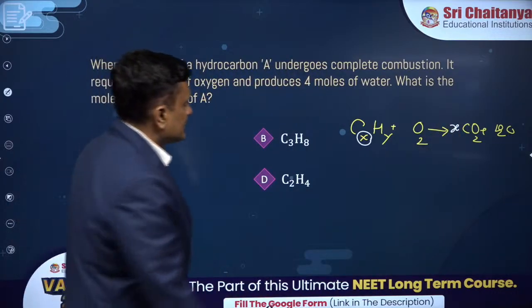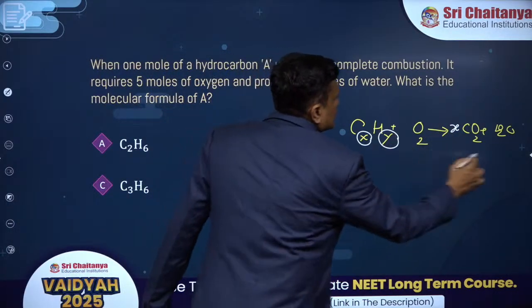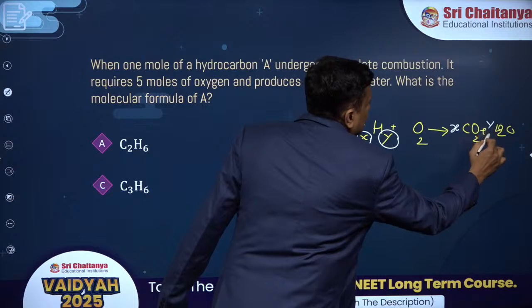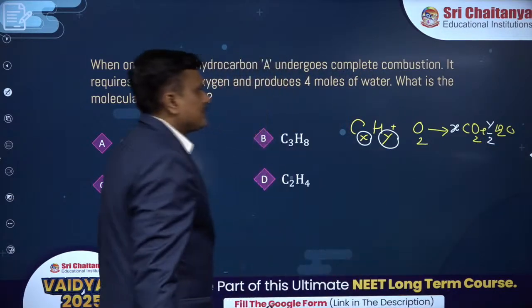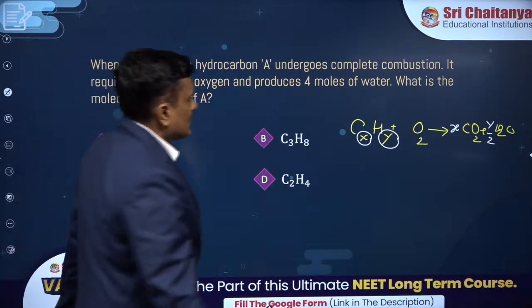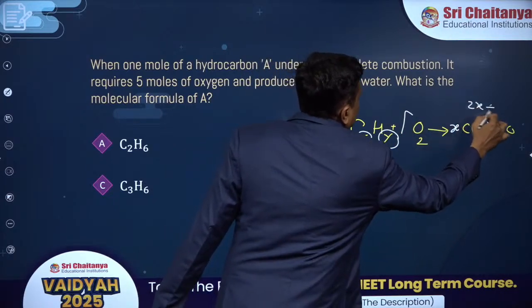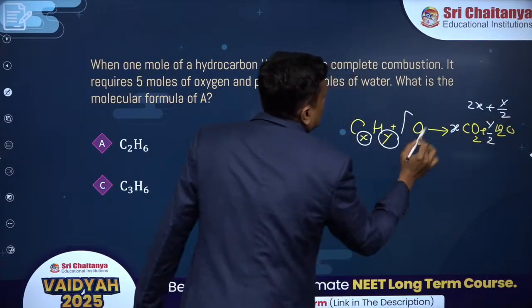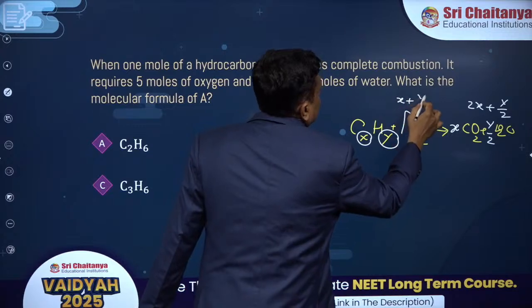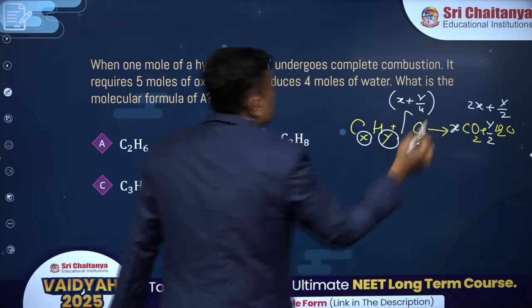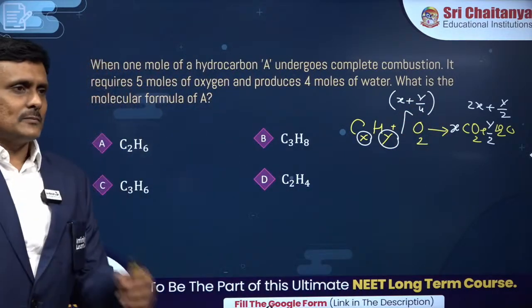There are y moles of hydrogen, and 2 hydrogens per water, so I will write y by 2. Oxygens are 2x plus y by 2, so you have already 2 here, and it is x plus y by 4. That's all. First you have to balance it.